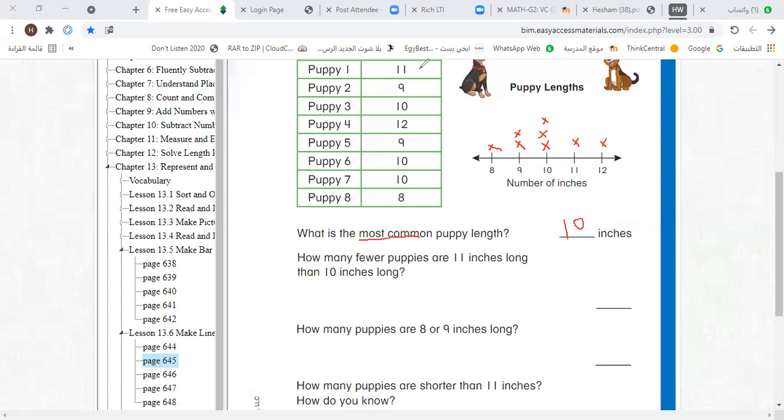Now let's answer the next question. How many fewer puppies are 11 inches long than 10 inches long? How many fewer means plus or minus? Actually, it's minus what number? Minus what number? Let's choose.